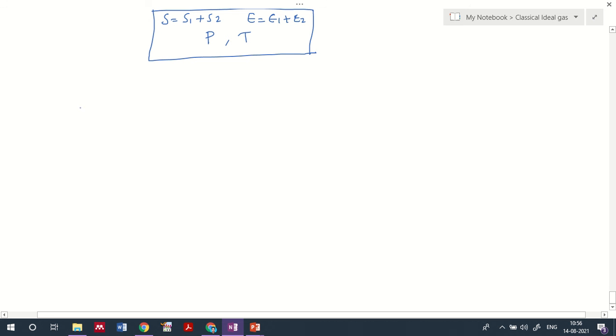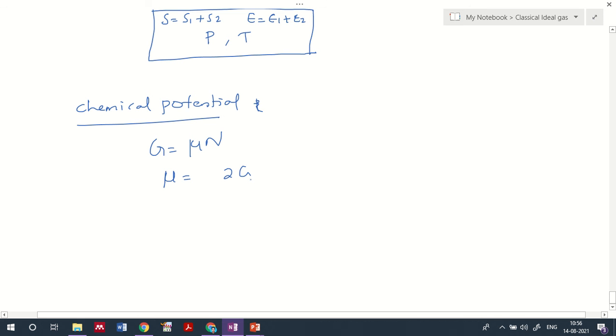So before that, let me introduce one term that I already mentioned: chemical potential. What is chemical potential? I can represent it in terms of Gibbs energy, that is G equal to mu n, or mu equal to dou G by dou n at constant temperature and pressure.